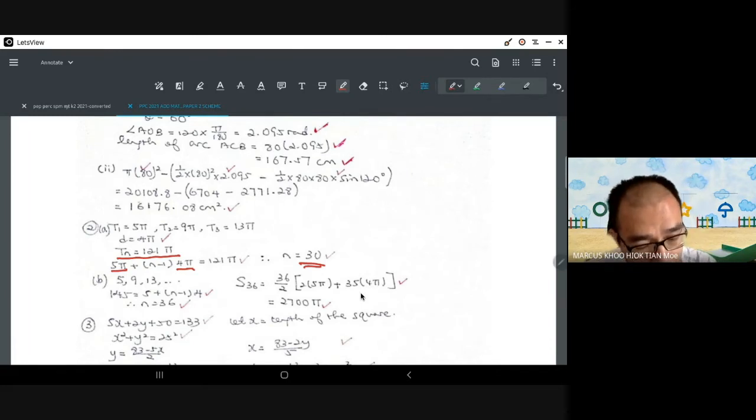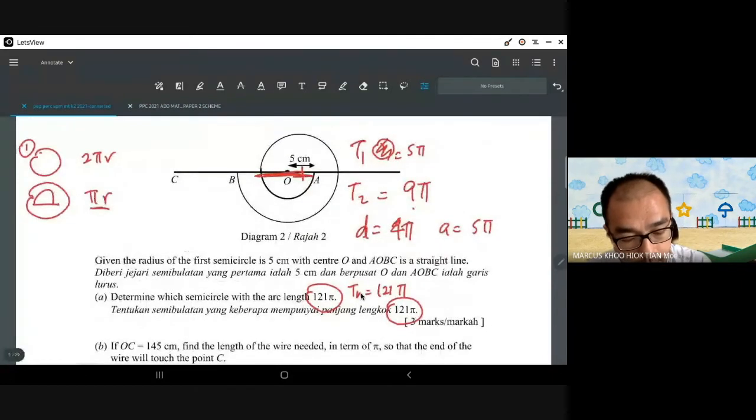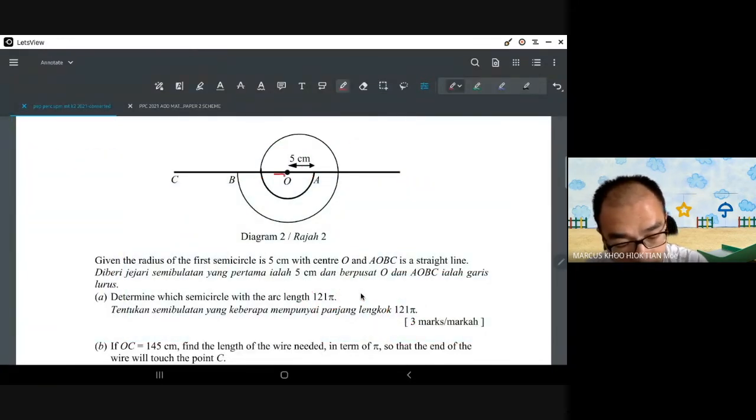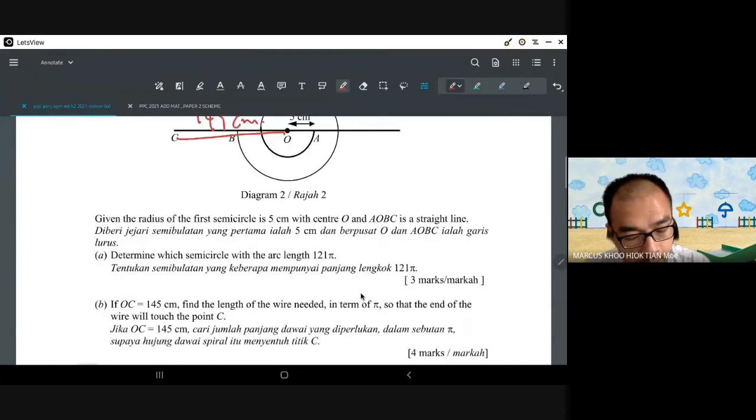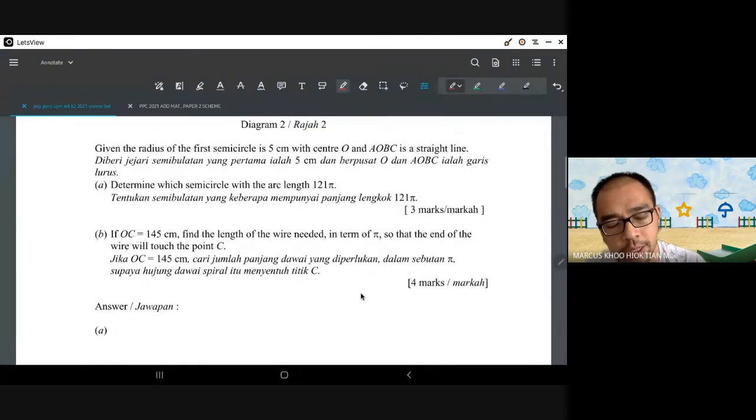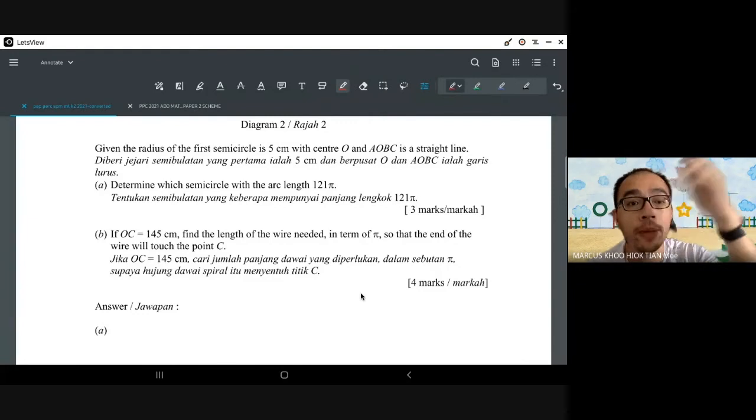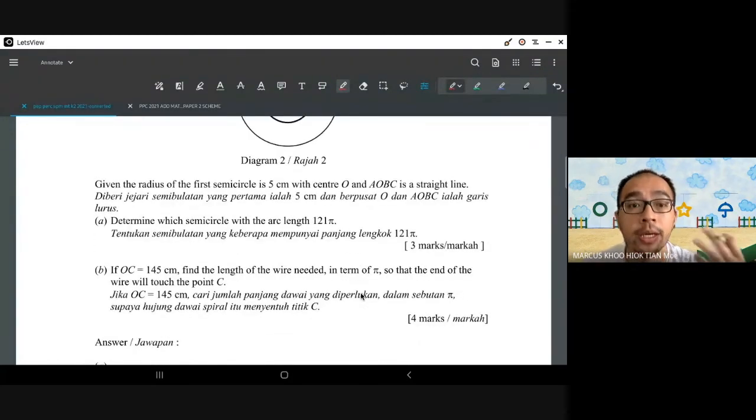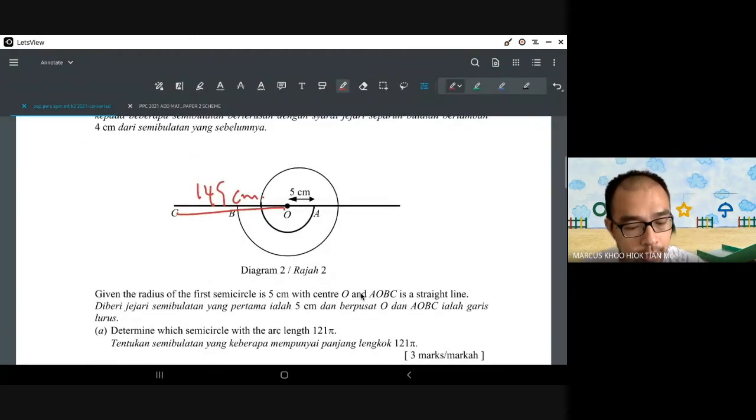Question B. If OC, the whole thing over here, is 145 cm, find the length of the wire needed so that the end of the wire will touch the point C. We want to know how many semicircles we need in order to reach the 145 cm. That means the radius now becomes 145 cm.